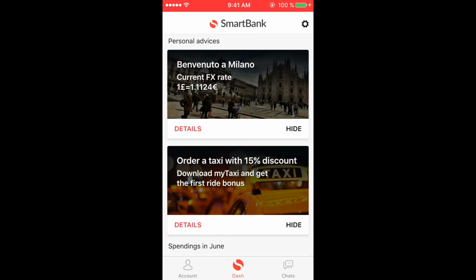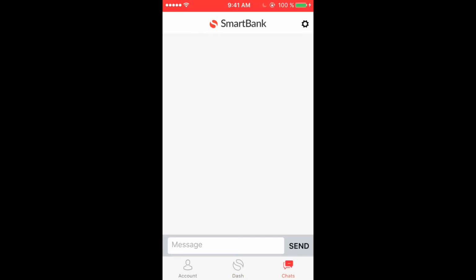Secondly, my bank could know that I haven't used the service My Taxi previously, and it works in Milan. So I can have 15% discount for the first ride, if I use it instead of Uber as usual. Really useful information. I think the approach is clear, but it can work not only in a visual interface, as we've just shown. Nowadays, natural language interfaces become more and more popular. That's why we are sure that SmartBank should provide all functionality in this way as well.